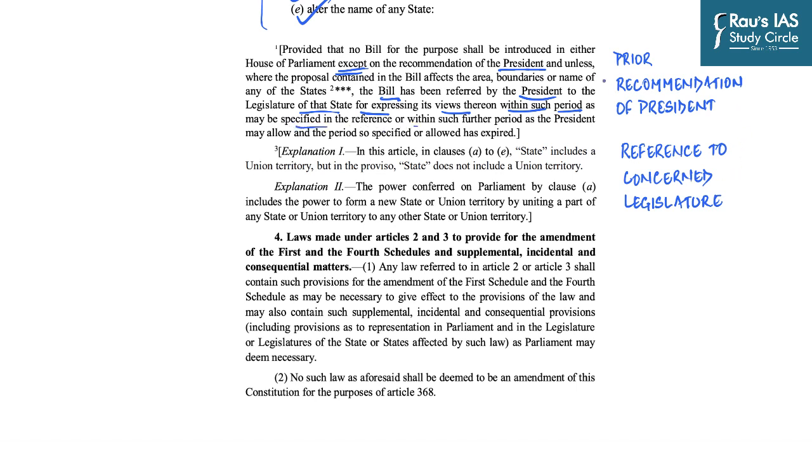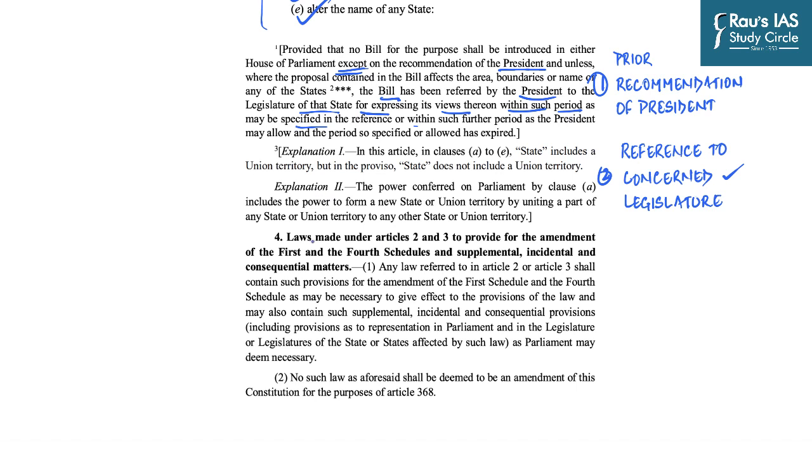So you can see that condition number 1 is prior recommendation of the President for the tabling of the bill, and the second condition is that the President must refer the particular bill to the state legislatures concerned by giving them a specified amount of time. So for example, if you have to alter the boundary of Uttar Pradesh, that bill must be sent to the UP legislature.